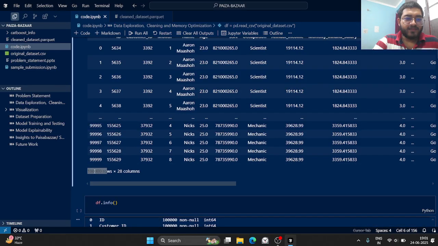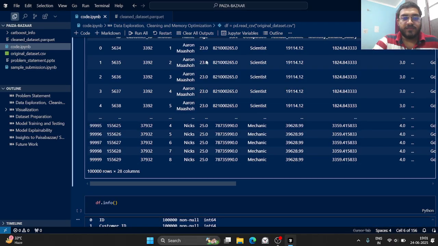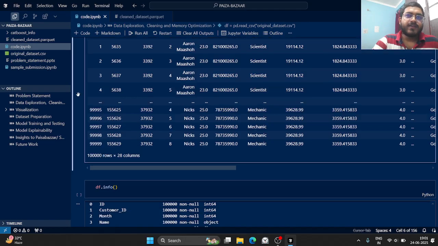So overall we have 1 lakh rows, but we have 8 rows for each customer. So if we divide by 8, we'll get around 12,500 unique rows, 12,500 unique customers.